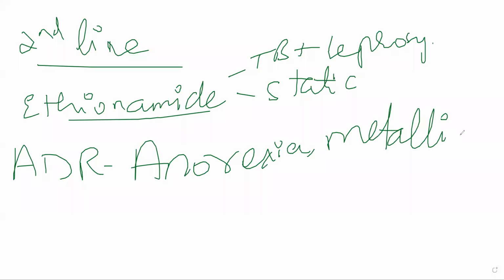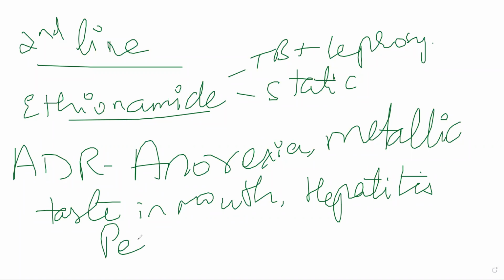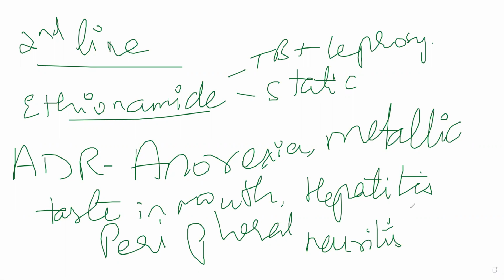Specific adverse effect, metallic taste in mouth. This drug can also cause hepatitis, skin rashes. It can cause peripheral neuritis. Because it can cause peripheral neuritis, it is advised that you supplement with vitamin B6. Right? You can avoid peripheral neuritis to a certain degree.